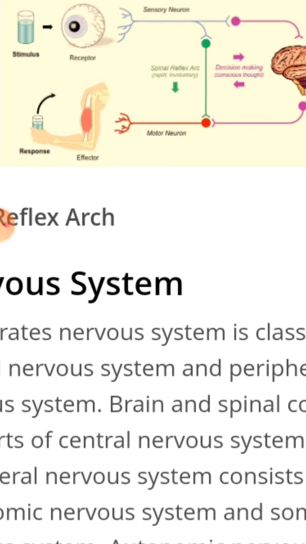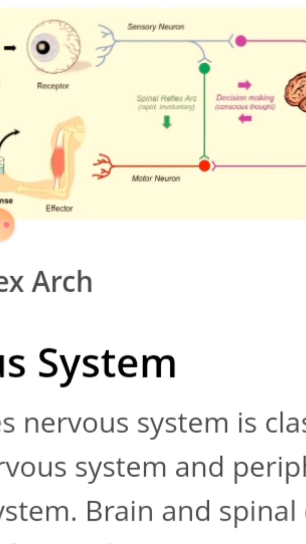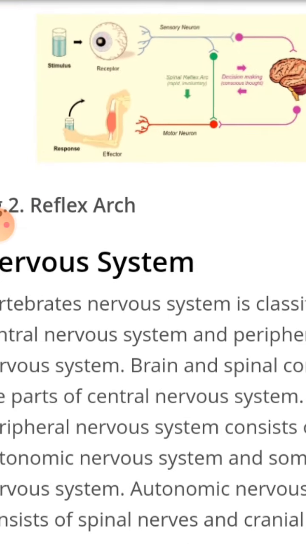And see here, the sensory neuron is connected to the motor neuron through another neuron that is called the relay neuron. That means we have three types of neuron: sensory neuron, motor neuron and the relay neuron that connects sensory and motor neuron.